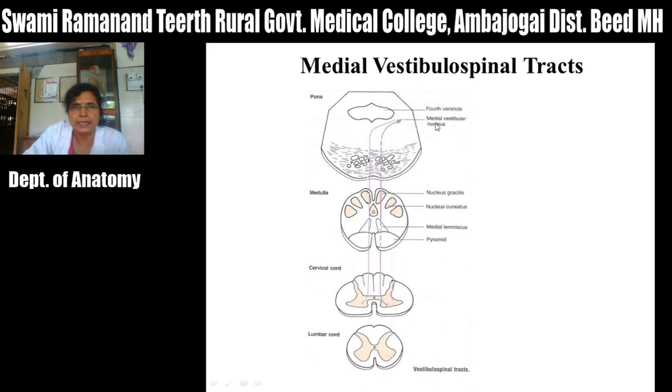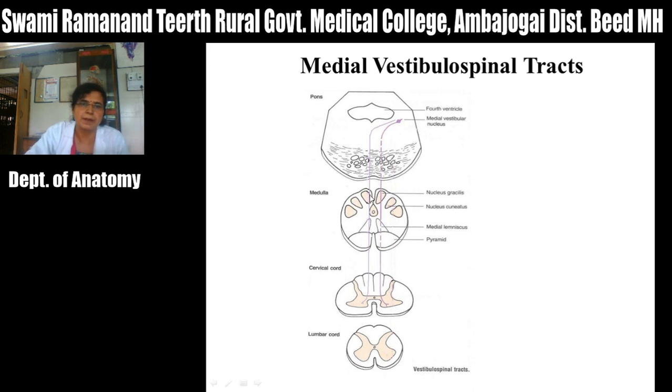Its fibers take origin from the medial vestibular nucleus, then descend downward on the same side along with the fibers of the medial longitudinal fasciculus, and this tract is present up to the cervical region only. It terminates on laminae 6, 7 and 8, and through the interneurons of these laminae it terminates on the motor neurons of the spinal cord, that is alpha and gamma motor neurons, and through these it supplies the extensor muscles of the head and neck.